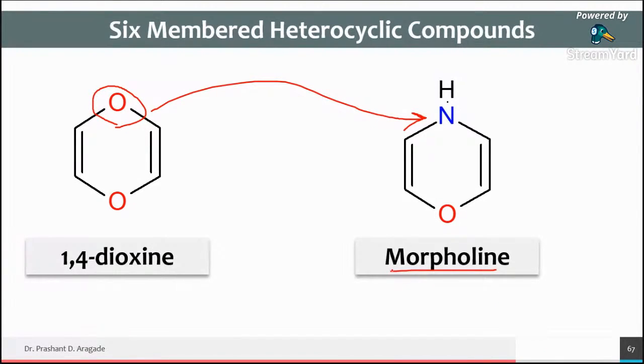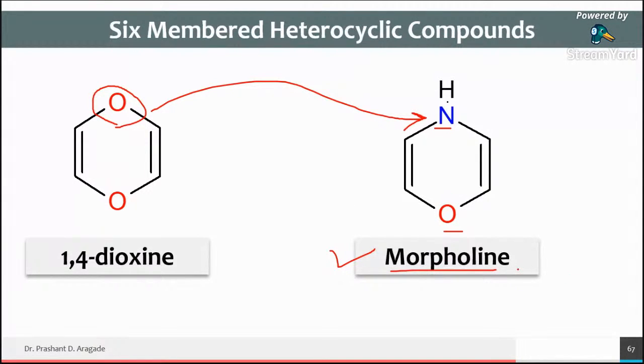Always remember, the morpholine ring means a 6-member ring containing oxygen and nitrogen, both at the 1 and 4th position. This is a common name. Don't try to apply any IUPAC nomenclature rules. It is universally accepted that it is known by its common name.